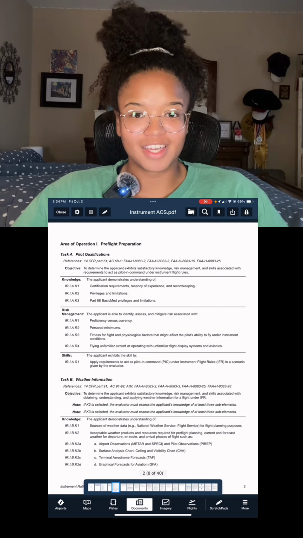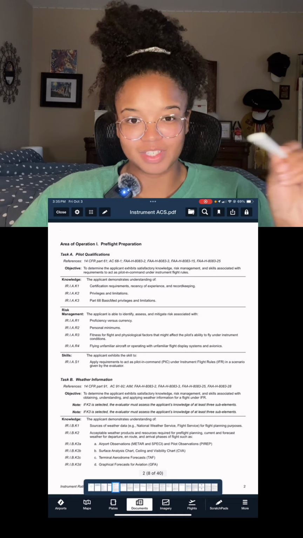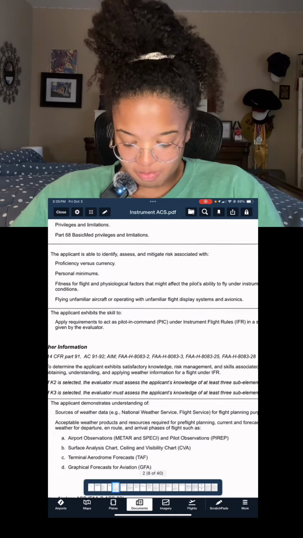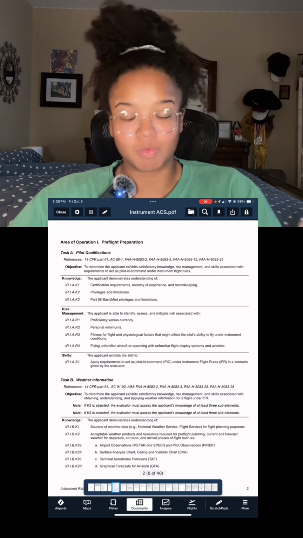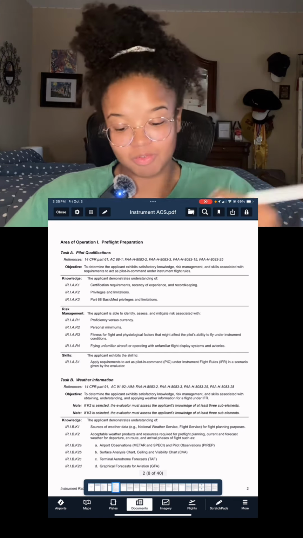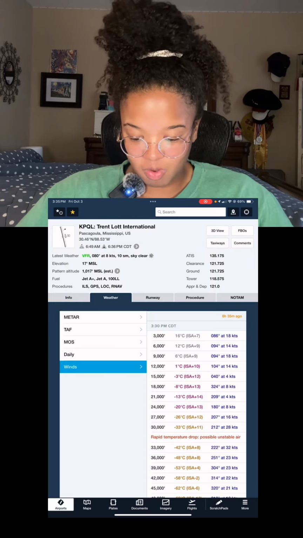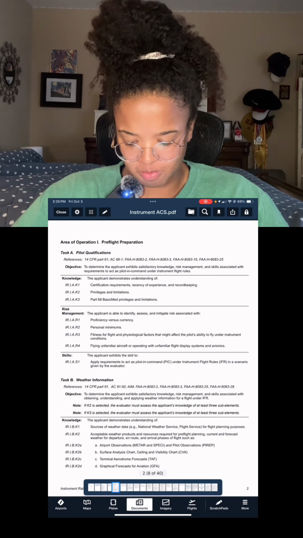Okay, so let's get into the weather information. I'm going to try to keep this 10 minutes. We'll see how I go. So, first off, when we look in here, sources of weather. What they're looking for is the National Weather Service, Flight Service Station, WX Brief, and of course, our own ForeFlight that we can look at for weather information. So, that's really all they're looking for there.